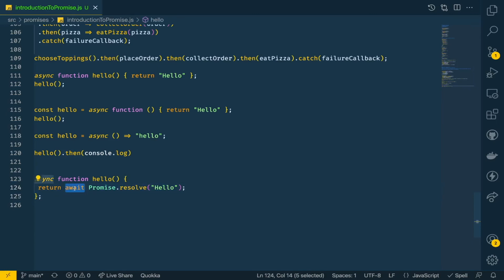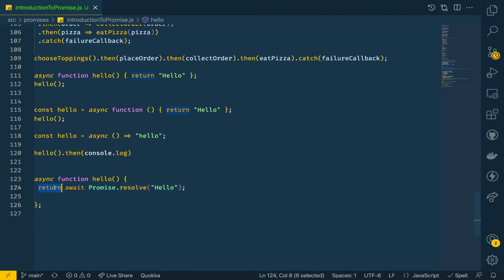We are using the await keyword. So what will await do? Await will pause the execution of this line. It will tell the thread, or whoever is taking care of it, that unless this line finishes its task, don't execute the further lines.